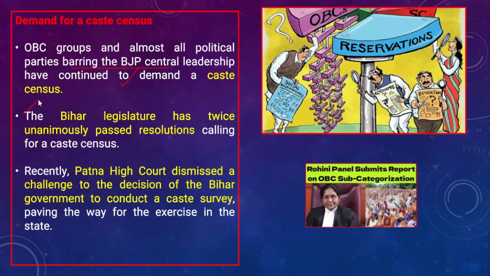So this is all about the subcategorization of OBCs and the Justice G. Rohini Commission. The reservation benefits have to be equitably distributed across all caste groups within OBCs. Otherwise, there is no meaning in providing 27% reservation for OBCs if the majority share is benefiting the progressive and wealthy sections within OBCs, such as Yadavs and other progressive communities.